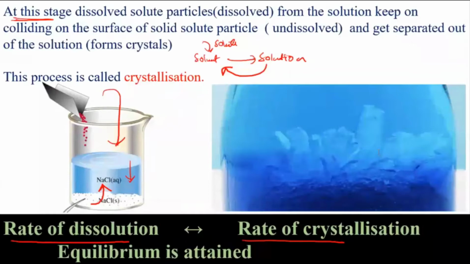It won't be a dry crystal. There will be water particles here and there. They will be hydrated. And if you want to remove the water, then you have to heat it a little bit, and then you can get an anhydrous salt. If you want to prepare an anhydrous salt, then you have to heat it a little bit. Otherwise you will get a hydrated one.